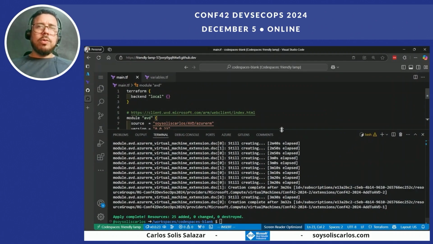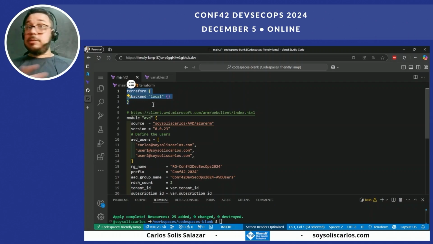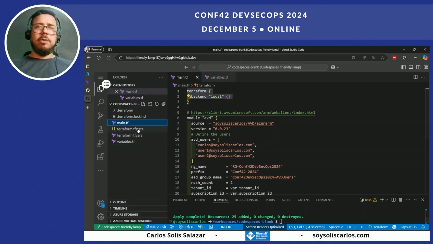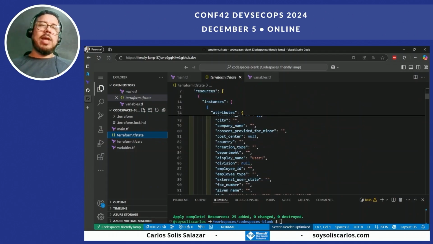part of the code. In the first part of the code, I define where I will store my Terraform state file. I store it locally, and we have it here. This is our file. Our Terraform state file is here, as you can see, and if we see the file, it will tell us what they created and what we have in the environment.